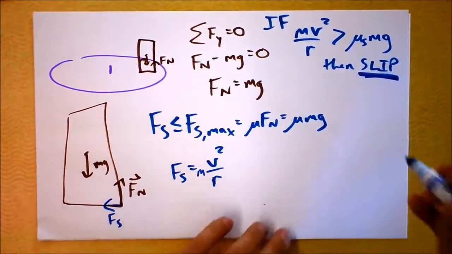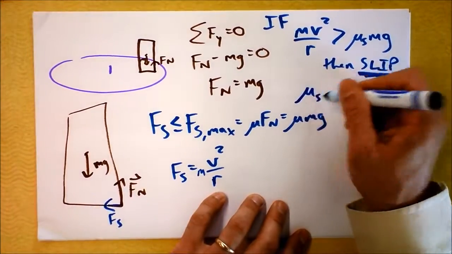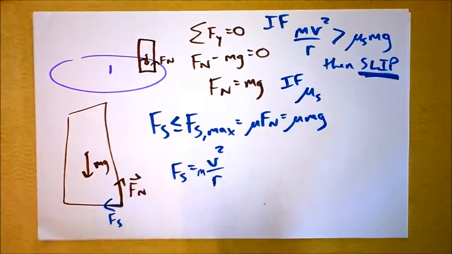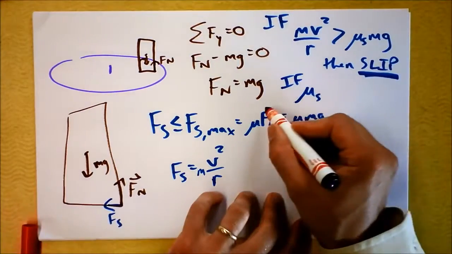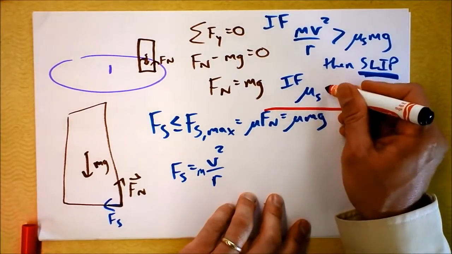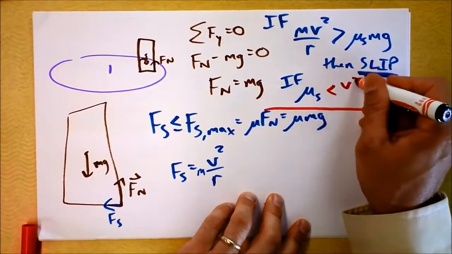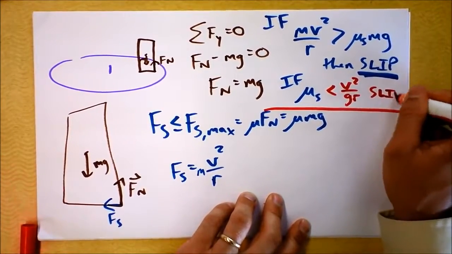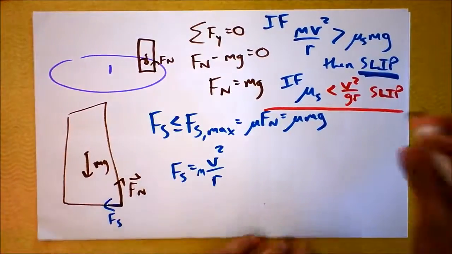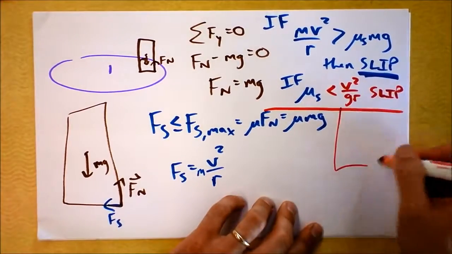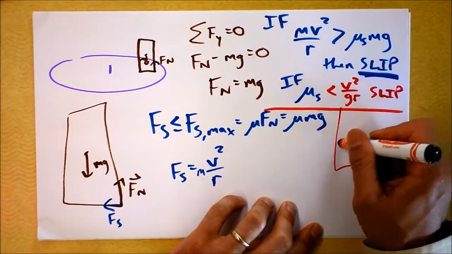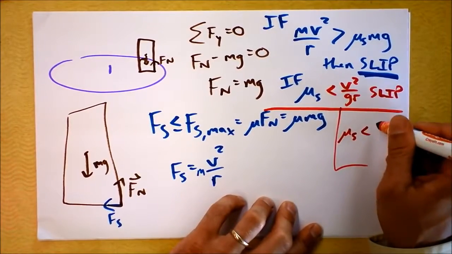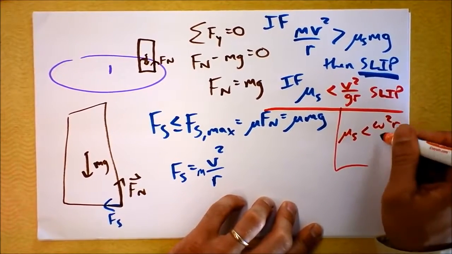So we're going to have to come back to that, but I'm just going to say, I'm going to have to change colors here because it's getting kind of nasty, if mu sub s is less than v squared over gr, then we'll have slippage. And I could also substitute in an omega, that might be fun as well. If mu sub s is less than omega squared r over g, right?